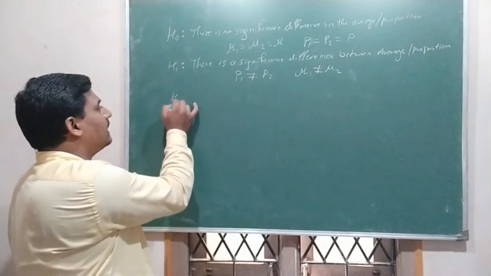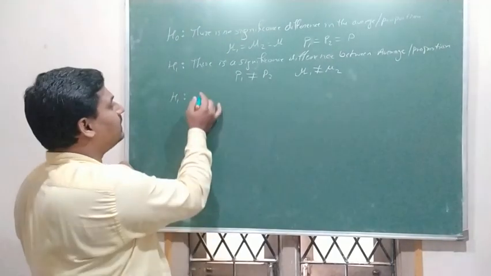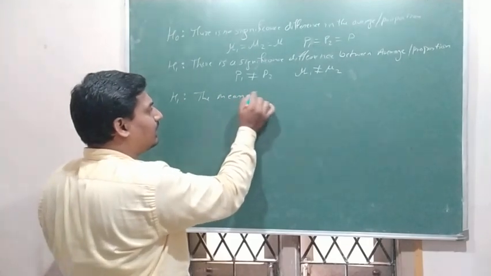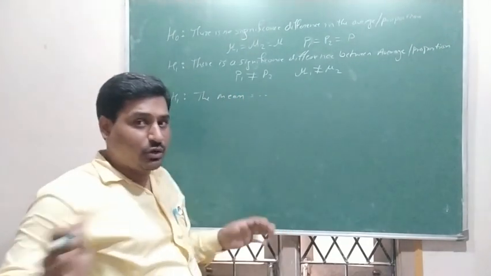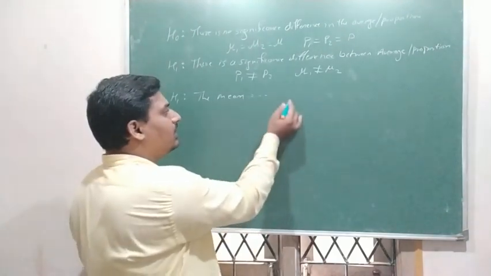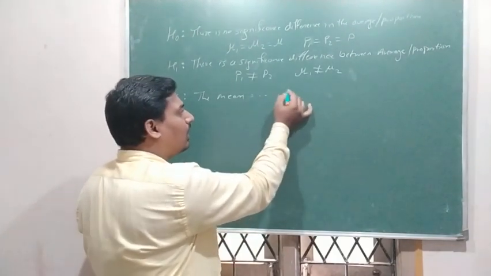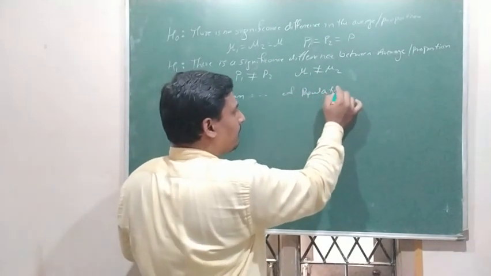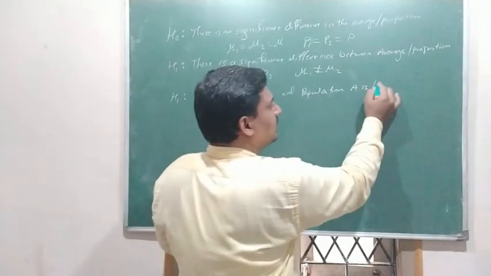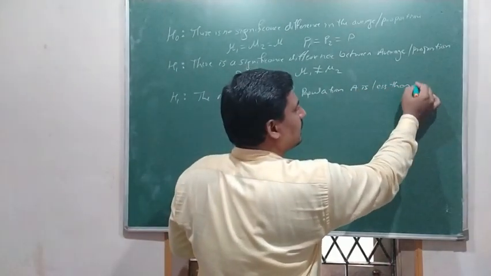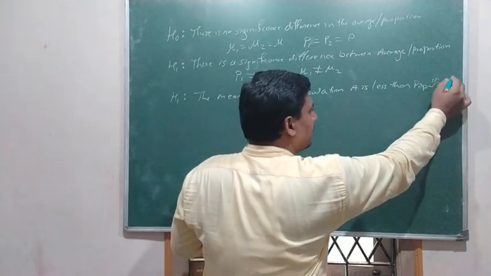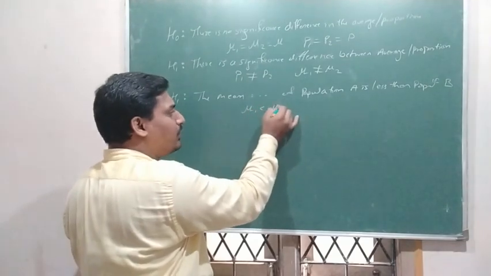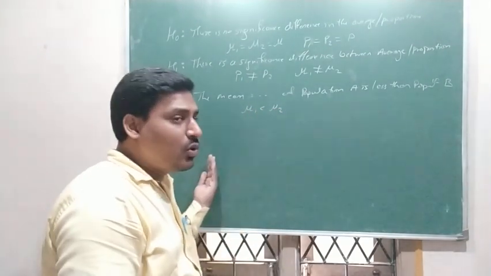Then the alternative hypothesis H1 will be that the mean of population A is less than population B. Then we write mu1 is less than mu2. Then it is a lower tail test.